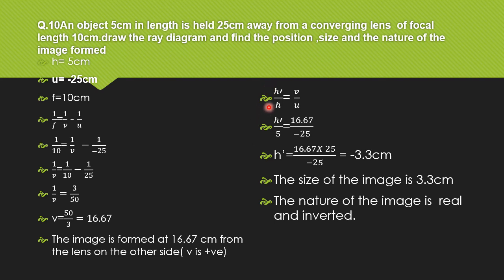Now we know that magnification m is equal to h dash upon h. Magnification m is equal to v upon u also. So now we can equate these two formulas. h dash upon h is equal to v upon u. Now putting the values of h, v and u and simplifying it, h dash is equal to minus 3.3 centimeter. So the size of the image is 3.3 centimeter. Because here sign is negative, so the nature of image is real and inverted.